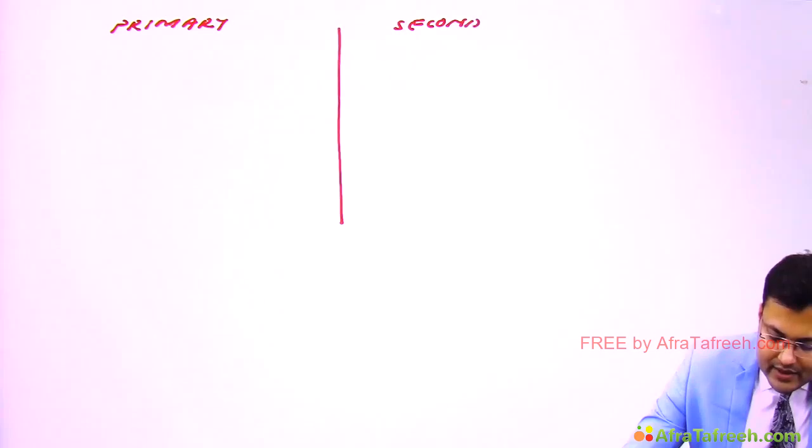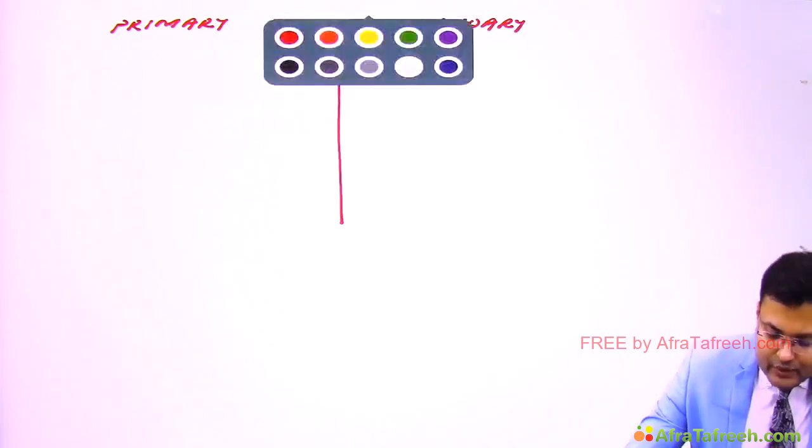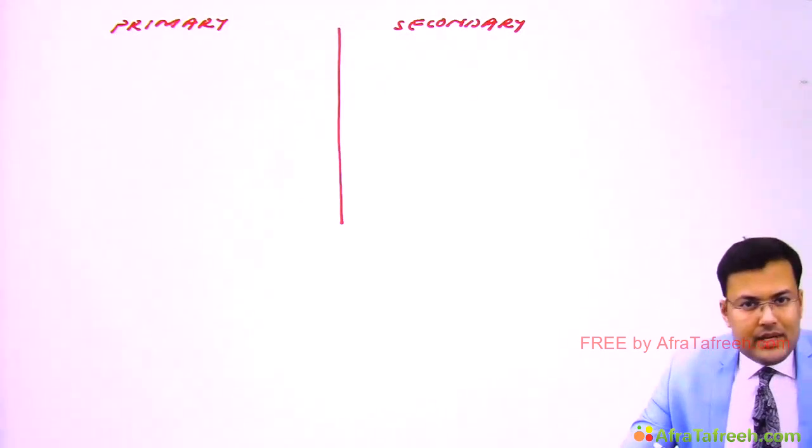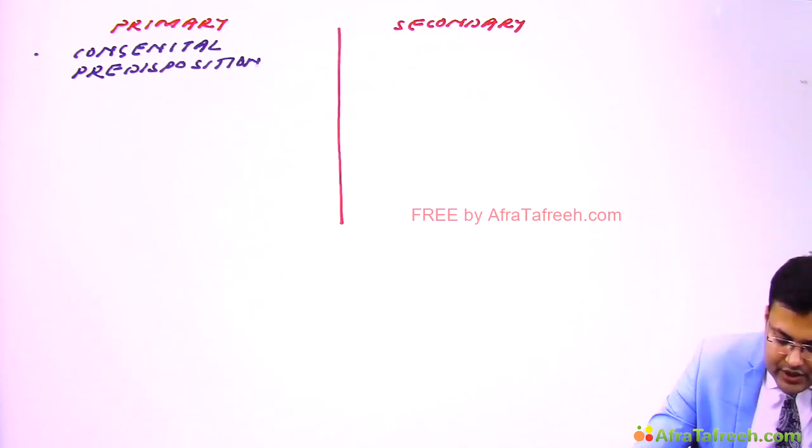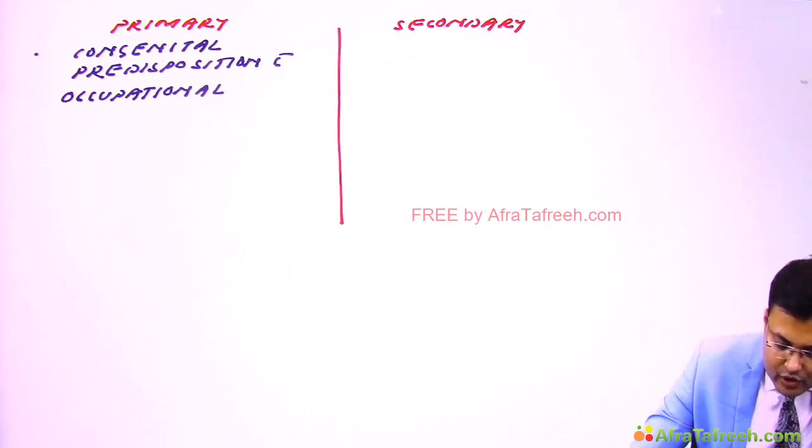In primary varicose vein, there is congenital predisposition with occupational reinforcement. What is the meaning?